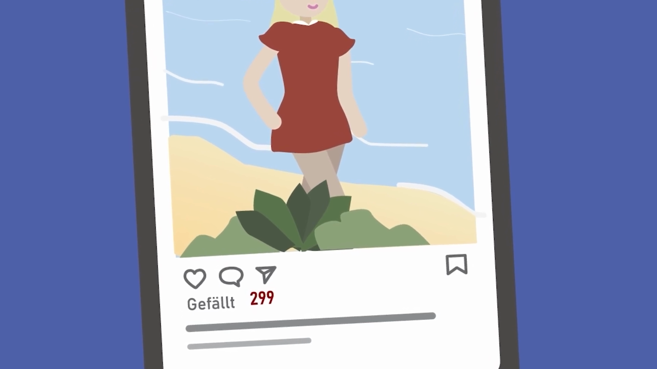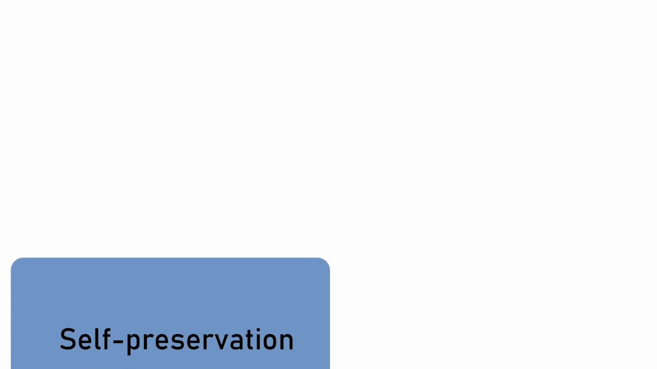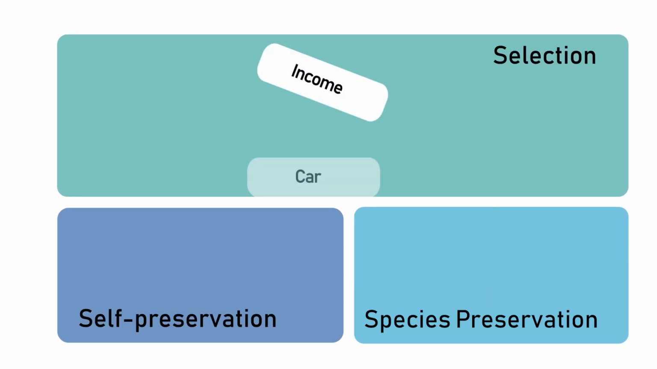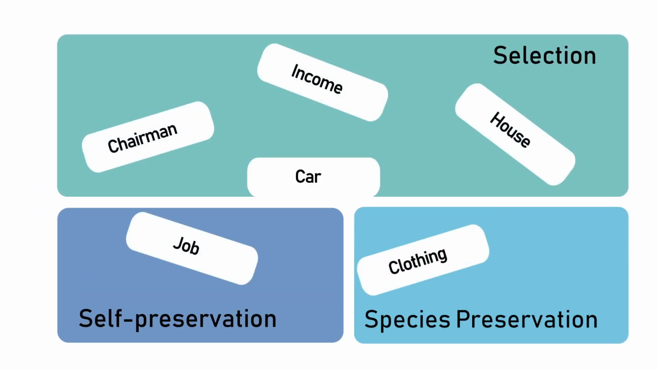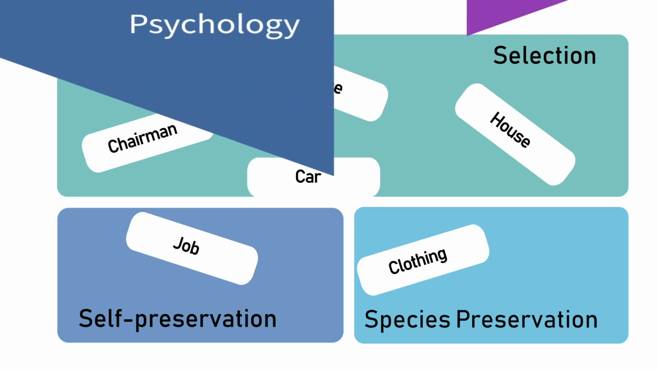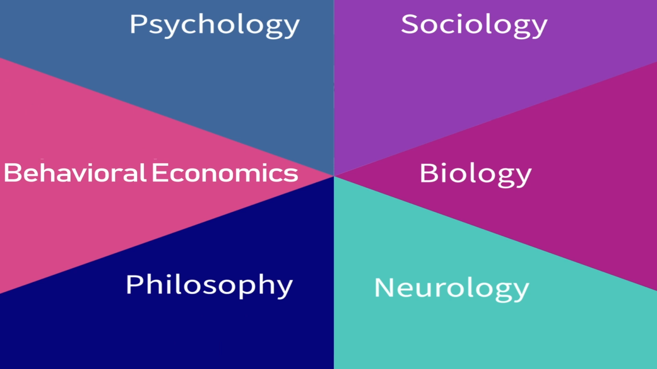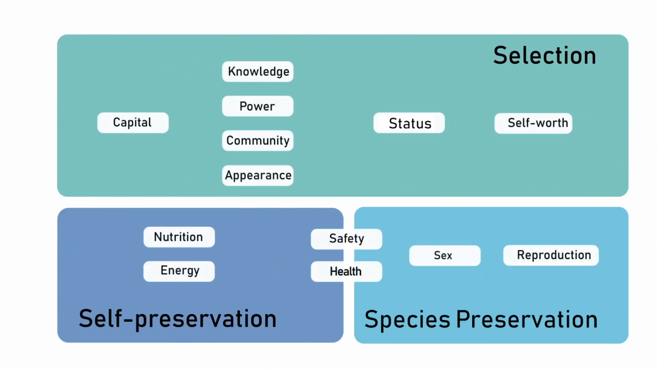Over thousands of years, humans have learned what fulfills the basic needs of self-preservation, species preservation, and selection, and what harms them. As a result, people have derived a wide range of needs such as income, clothing, or a role in a club. We have summarized the findings of psychology, sociology, biology, neurology, philosophy, and behavioral economics into 13 needs, which explain human behavior to a large extent. They are a preliminary refinement of the 3 basic needs of self-preservation, species preservation, and selection.